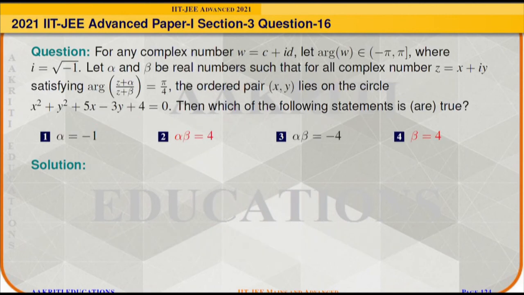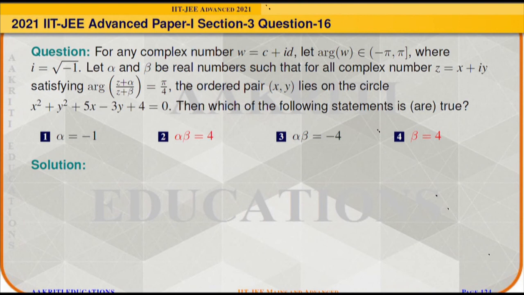Question 16. Question says, for any complex number w equal to c plus iota d, the argument of w belongs to open minus pi to close pi, where iota is square root of minus 1.